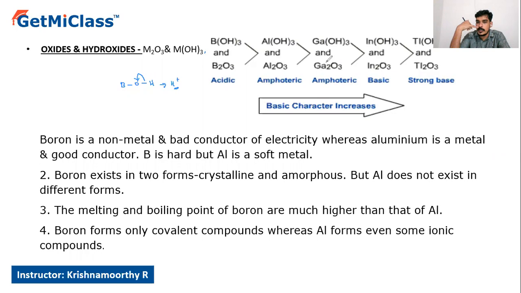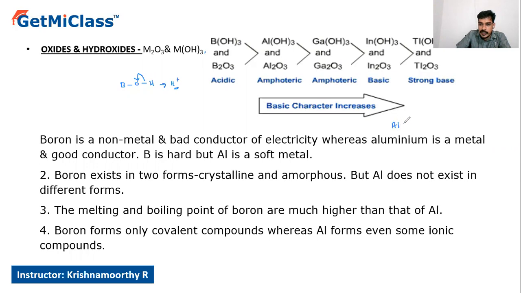And gallium hydroxide and gallium oxide are also amphoteric in nature, whereas indium as well as thallium hydroxides and oxides are basic in nature, because these are all metal hydroxides and metal oxides. Boron is a non-metal and a bad conductor of electricity, whereas aluminium is a metal and a good conductor. Boron is hard, but aluminium is a soft metal.